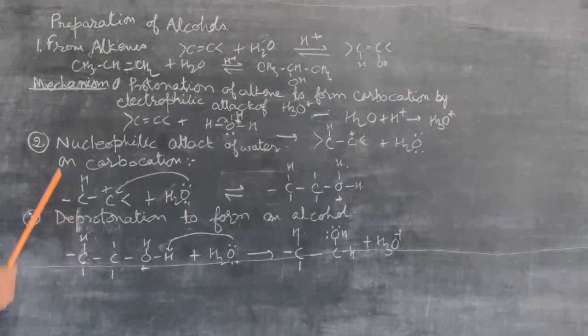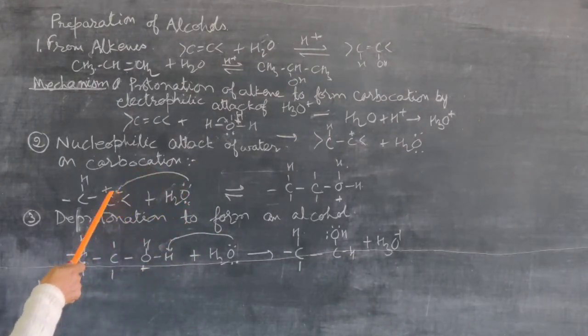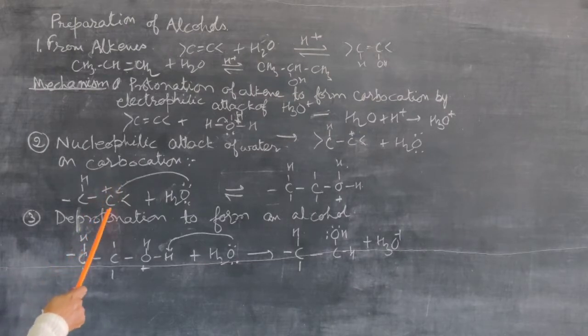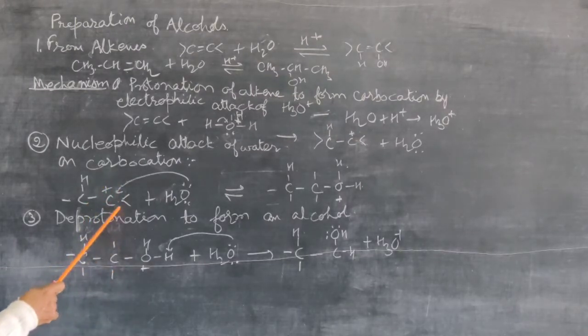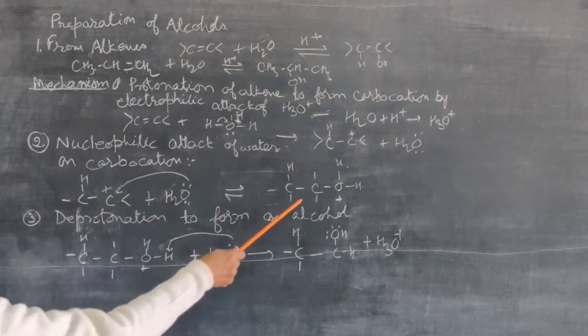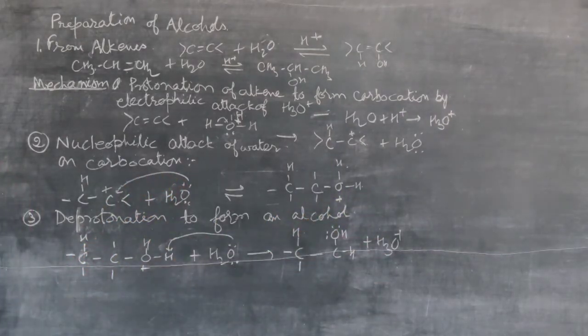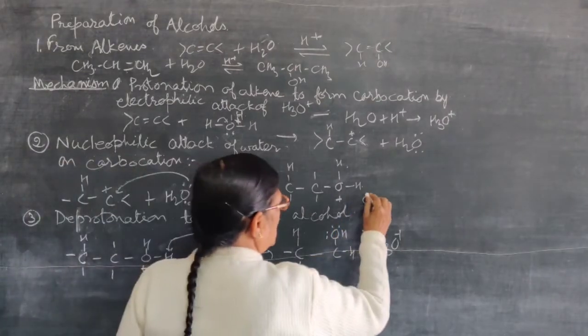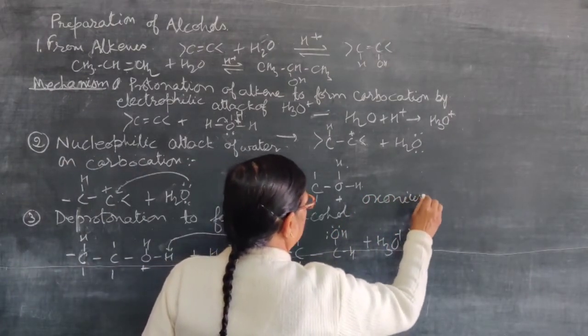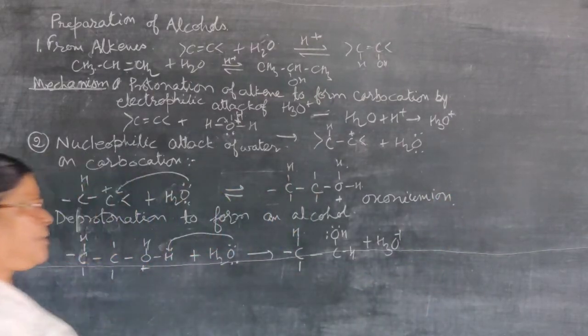Now the second step. In the second step there is the nucleophilic attack of water molecule. Water molecule can act as a nucleophile also because it has a lone pair of electrons. So this water molecule will attack the carbon atom on which the positive charge is present, that is electron deficient. This pair will come here and this molecule will be attached here. Because we are using the lone pair of electrons, this attack is nucleophilic attack, and then there is the formation of oxonium ion. Here oxygen is bearing the positive charge, so this is called oxonium ion.